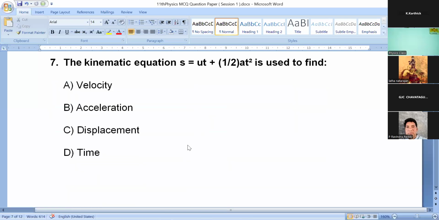The kinematic equation s = ut + ½at² is used to find which quantity? Option A, velocity; option B, acceleration; option C, displacement; option D, time.